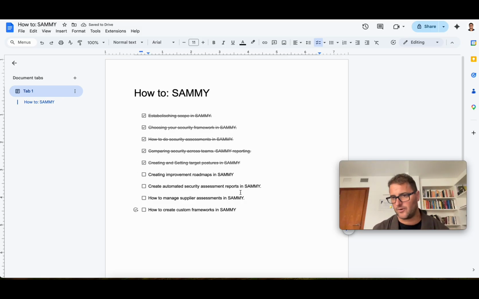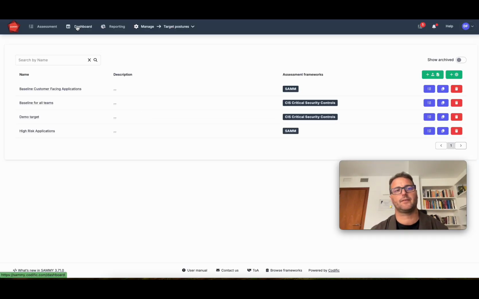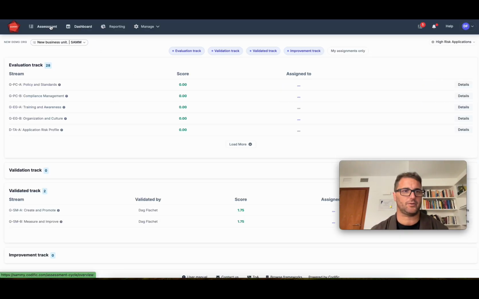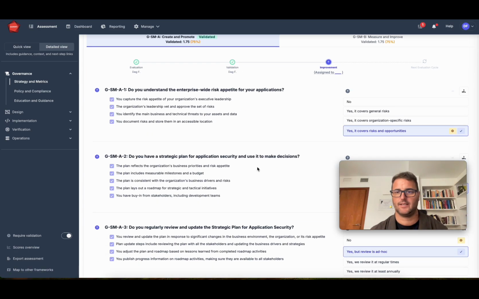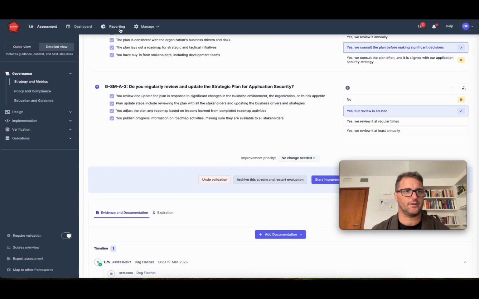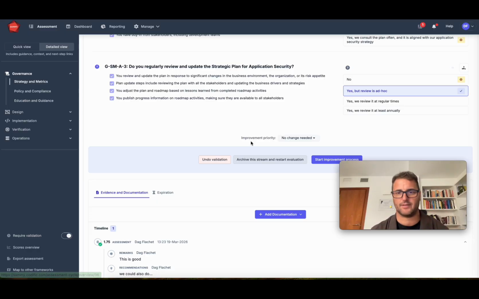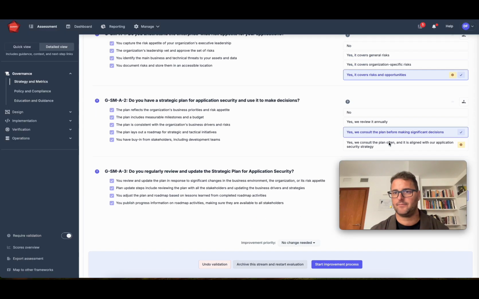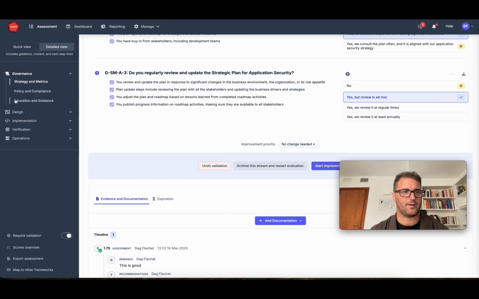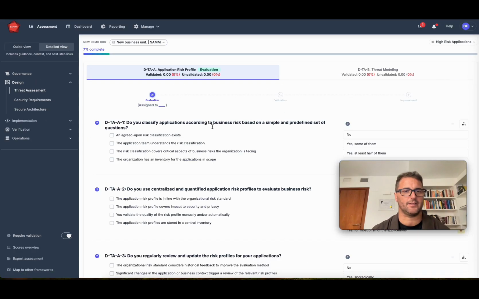Then on a more micro level, if you want to create and manage an improvement of a certain process, we're going to go to the assessment, and let's see, which assessment am I in? I'm in my new assessment. Yes, this is the one I was filling out. Let's say I'm going to take another activity that I haven't filled out yet.